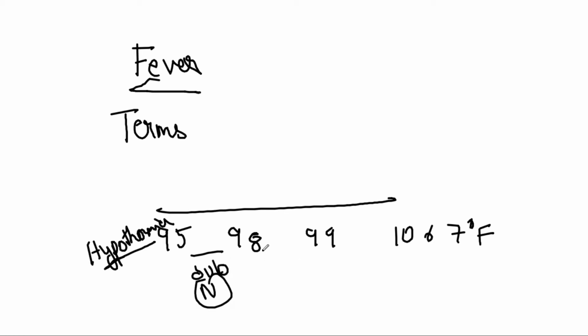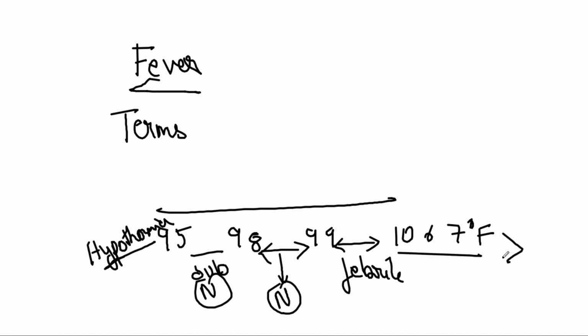98 to 99 is the normal temperature of a person. More than 99, you call the person febrile. And what do you say for more than 106? You say the person has hyperpyrexia. These are some of the terms we should know before learning about fever.